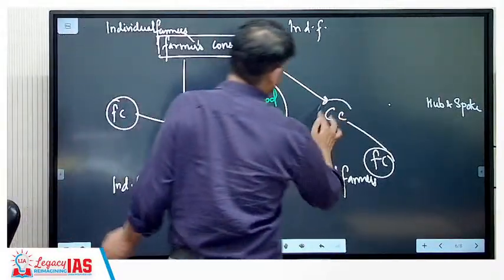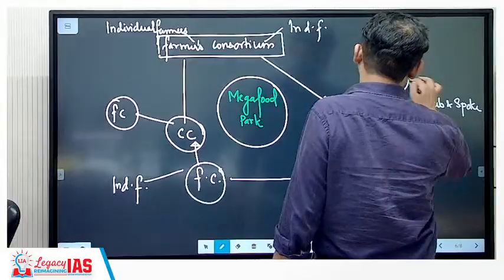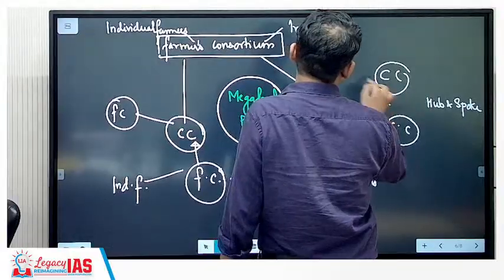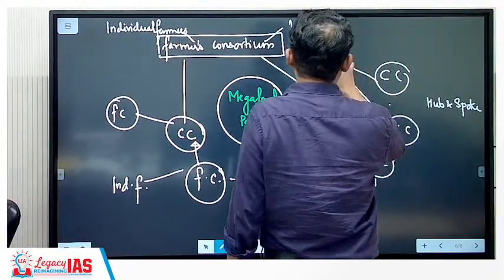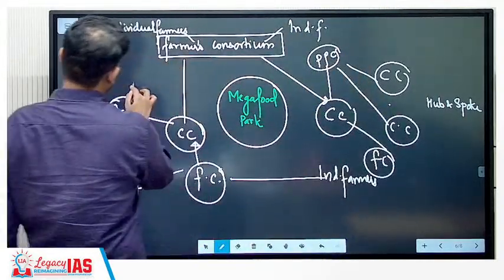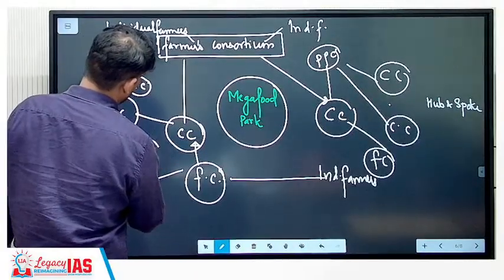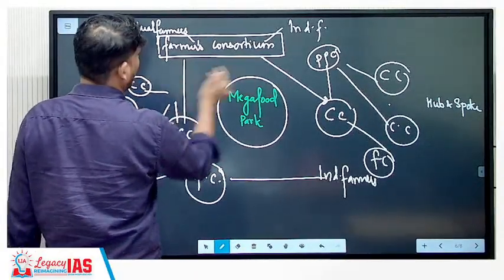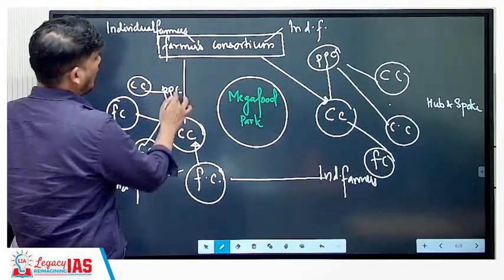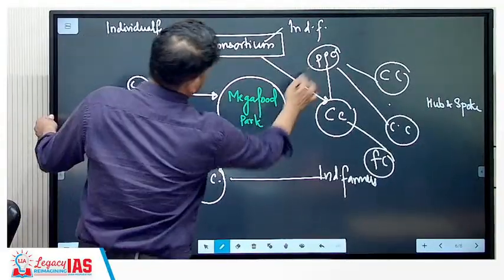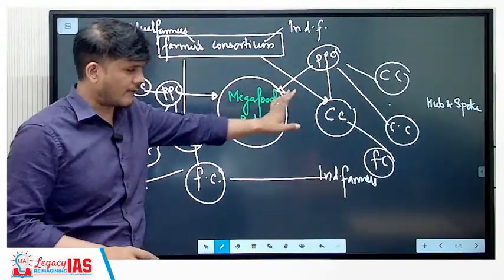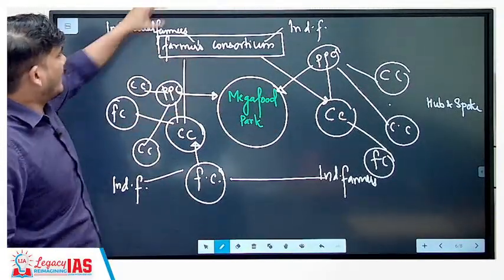Now these collection centers, there will be multiple collection centers, and these multiple collection centers will basically be catering to something known as the primary processing centers. So like this, there will be various collection centers which will provide the material to the primary processing centers, and from the various primary processing centers it will reach the mega food parks. Okay, this is how it will happen. This was just to explain. I'll give you an easy diagram to understand that.